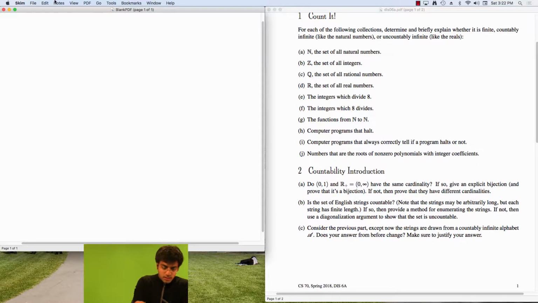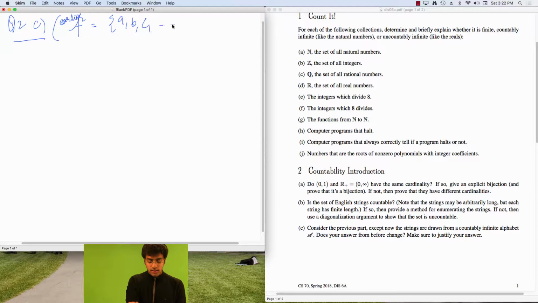Now let's talk about question 2, part C. Now this builds upon our previous part, and it says that it's the same thing as before, except this alphabet that we now have, A. In the earlier case, A was A, B, C, till Z. So in particular, it was finite, and this let us make a very nice listing of all my strings.